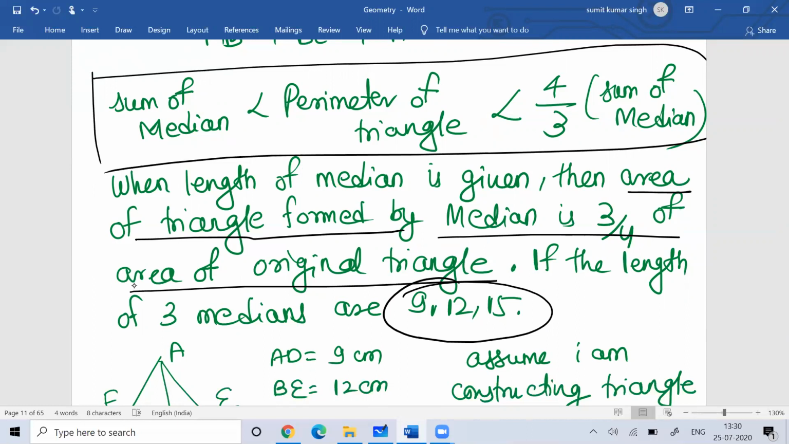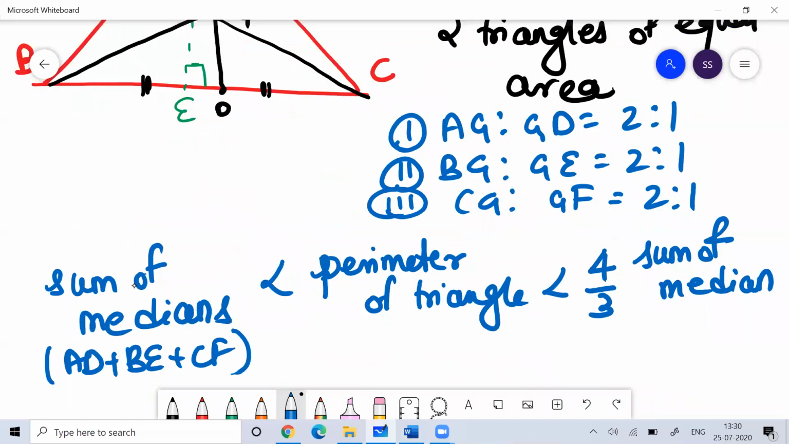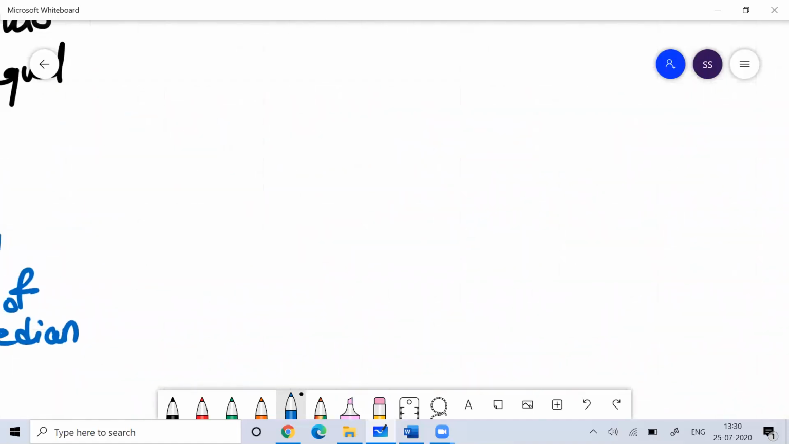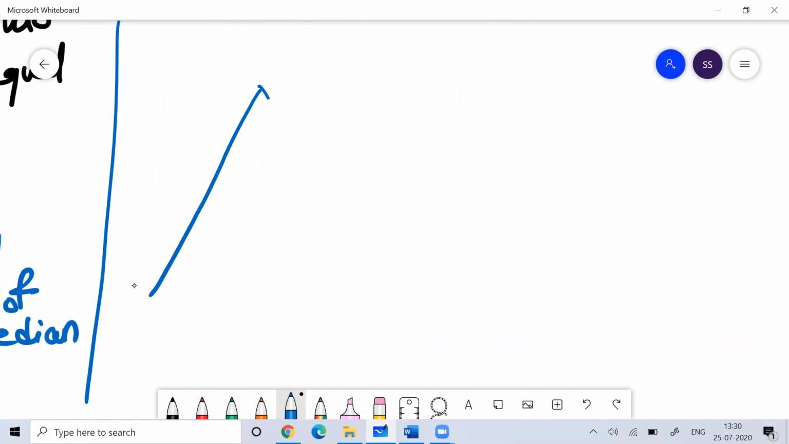So imagine the three medians are 9, 12, and 15. Suppose there is a triangle, and these are the three medians of the triangle.